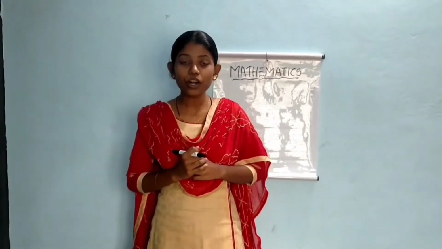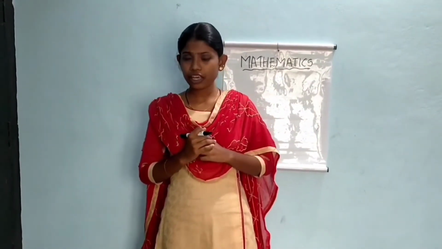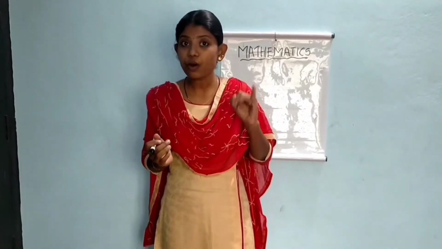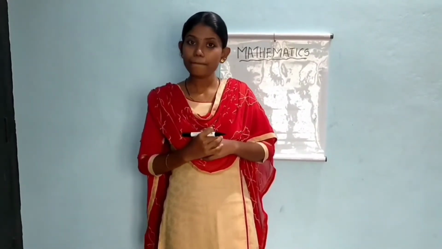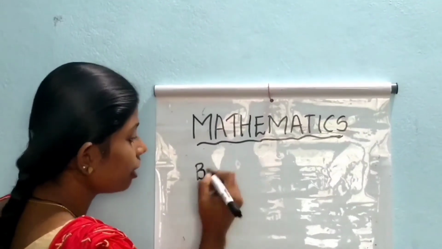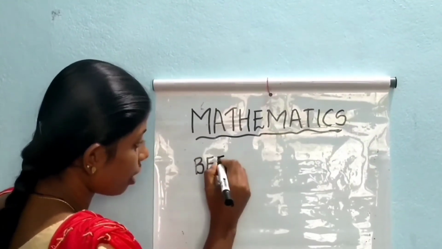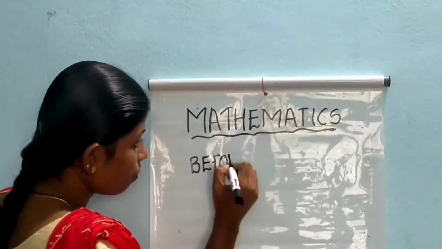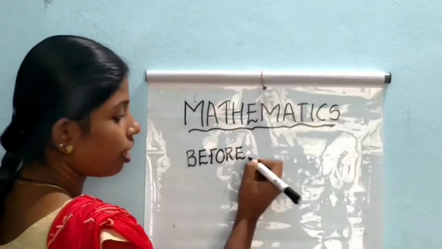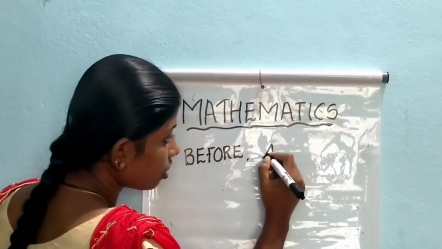Okay, students, you all enjoyed the video? Okay, what is our new concept? Yes, it is before, after and between. Shall we write? Before. B E F O R E. Before. And next is after.